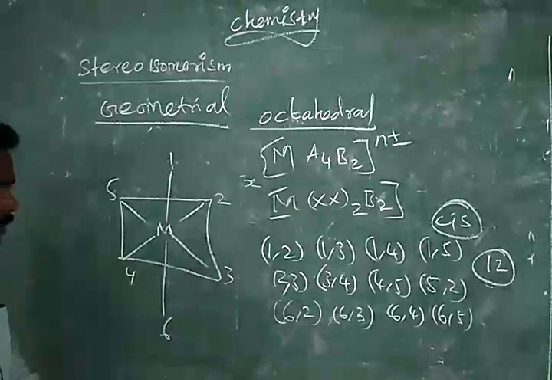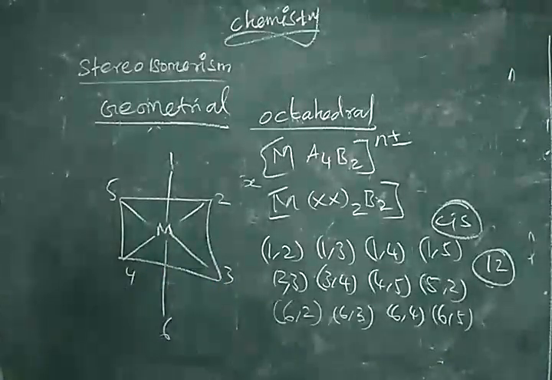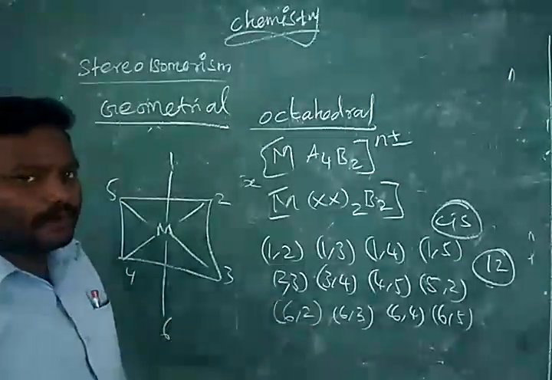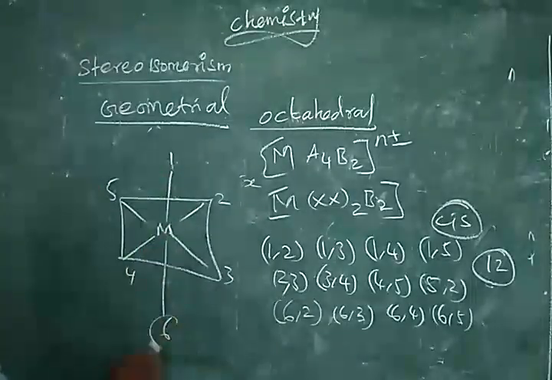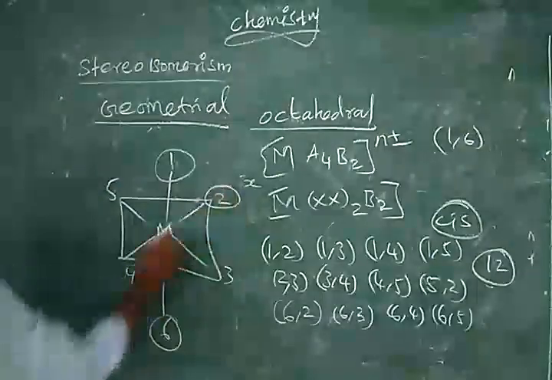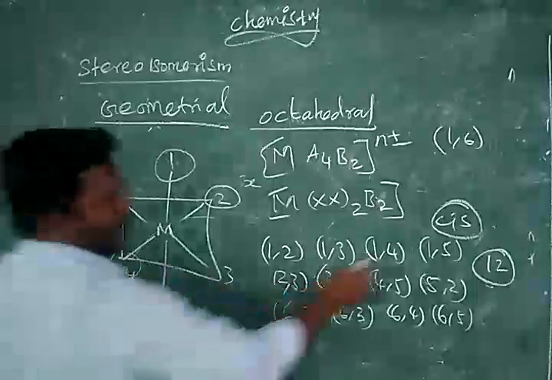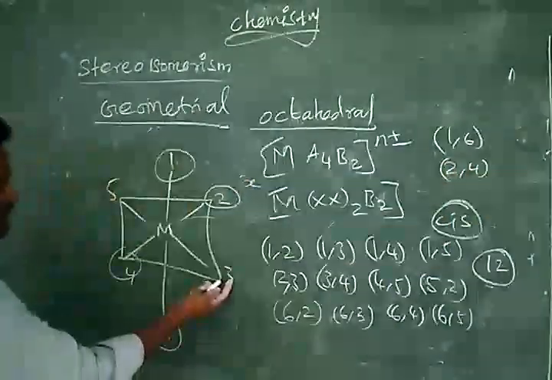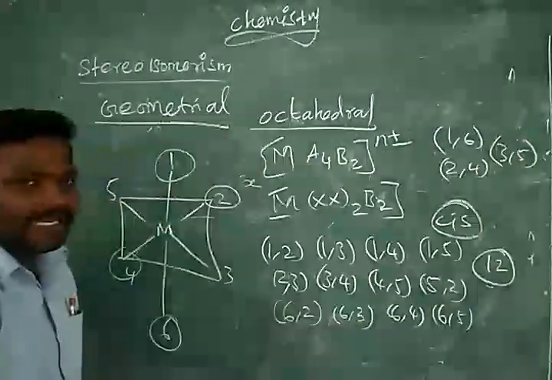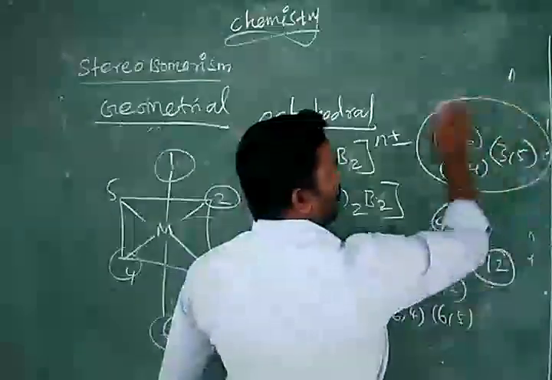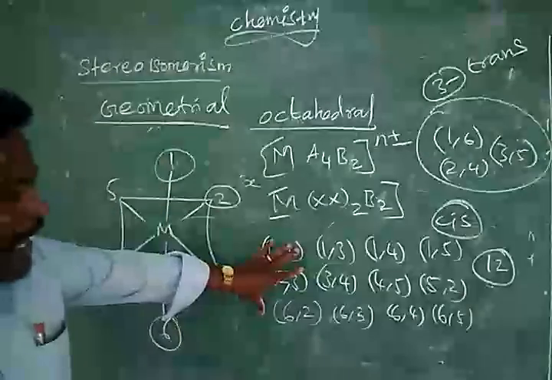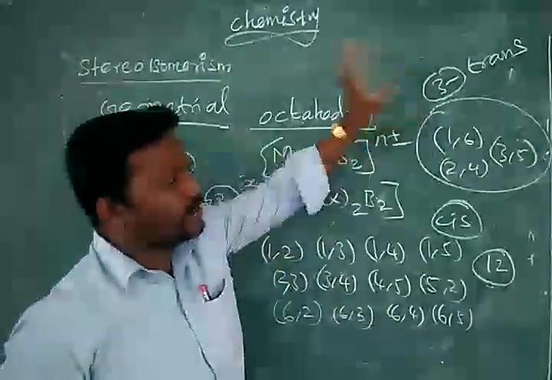Right. Let us write all possible trans positions. Trans position means it should not be adjacent. It should be diagonally opposite. See, 1 and 6, they are diagonally opposite. 2 and 4, they are diagonally opposite. 3, 5, they are diagonally opposite. So, how many trans positions are possible? Only 3 trans positions are possible. So 12 cis positions possible, 3 trans positions possible.